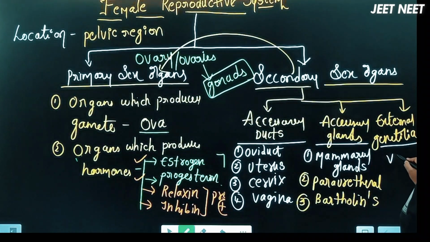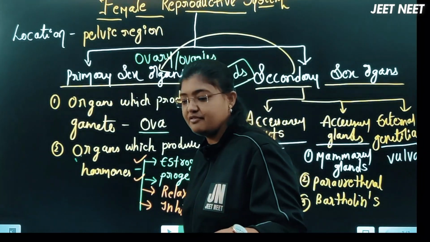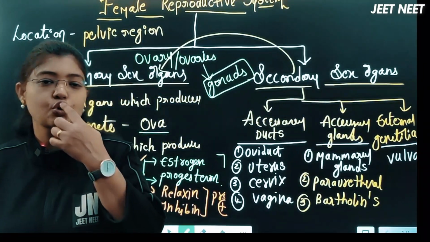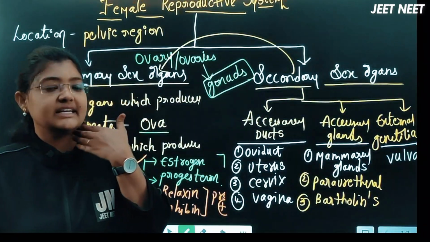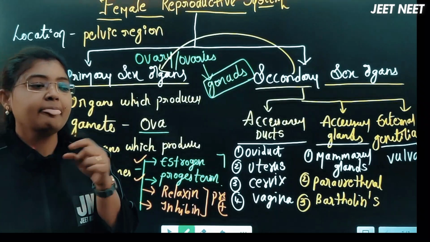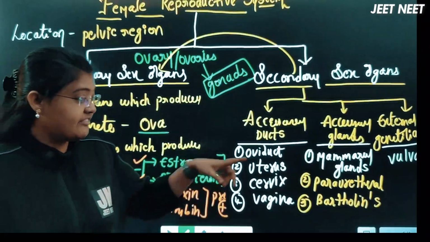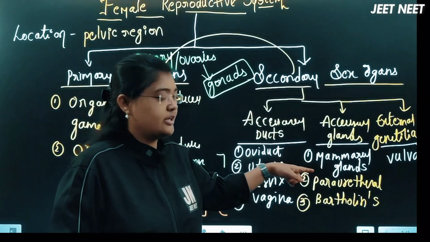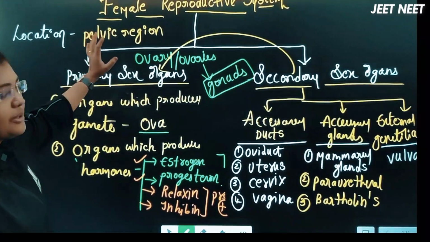Under the external genitalia, we are going to discuss the vulva. Uvula is different and vulva is different. The uvula is the structure located in the buccal cavity, extending from the soft palate to form a small tongue, also called the uvula. Here we are discussing the vulva. This is about the female reproductive system.